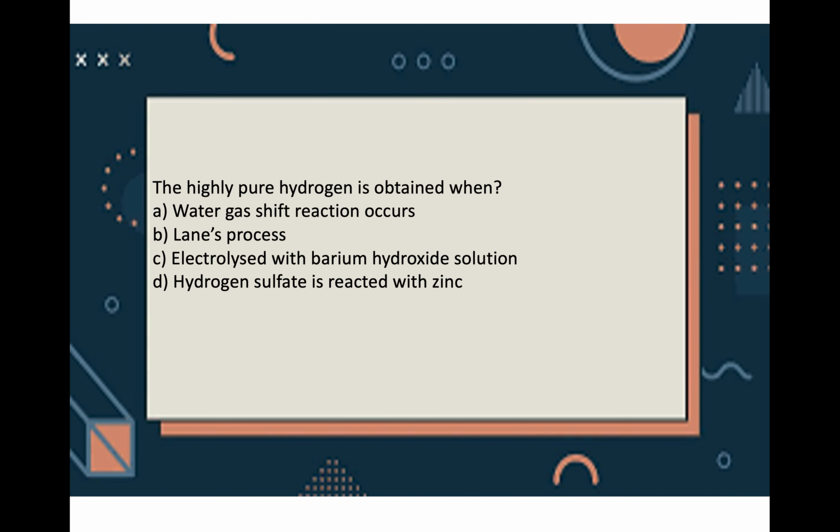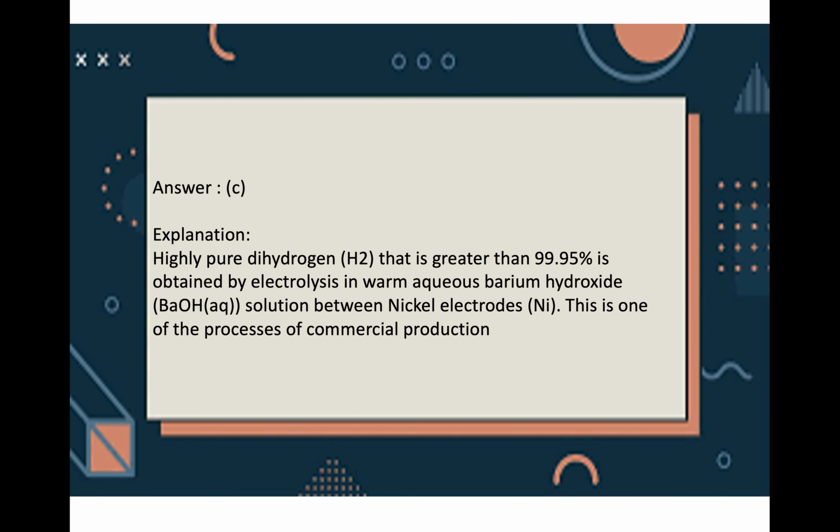So the next question is, highly pure hydrogen gas is obtained when A, water gas shift reaction occurs, B, Lane's process, C, electrolysis with barium hydroxide solution, and D, hydrogen sulfate is reacted with zinc. So the answer is C, electrolysis with barium hydroxide solution. Pure dihydrogen H2, that is with purity greater than 99.95%, we get it by the process of electrolysis in warm aqueous Ba(OH)2 solution between nickel electrodes. This is used for commercial production.